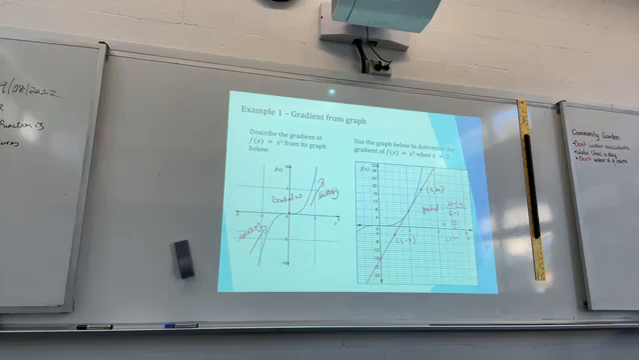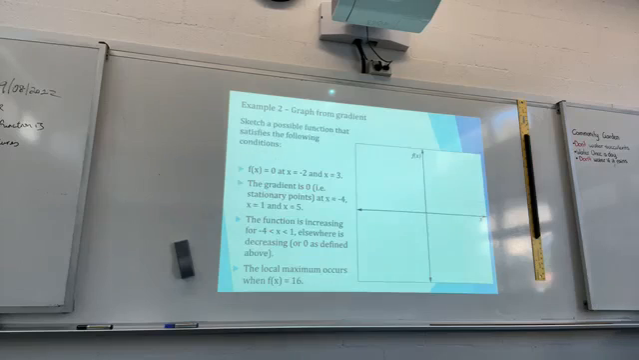Now, here you're asked to sketch a possible function that satisfies the following conditions. f(x) equals 0 at x equals minus 2 and x equals 3. The gradient is 0, a stationary point, at x equals minus 4, 1, and 5. The function is increasing between minus 4 and 1. Elsewhere it is decreasing, or 0 as defined above. The local maxima occurs when f(x) equals 16.